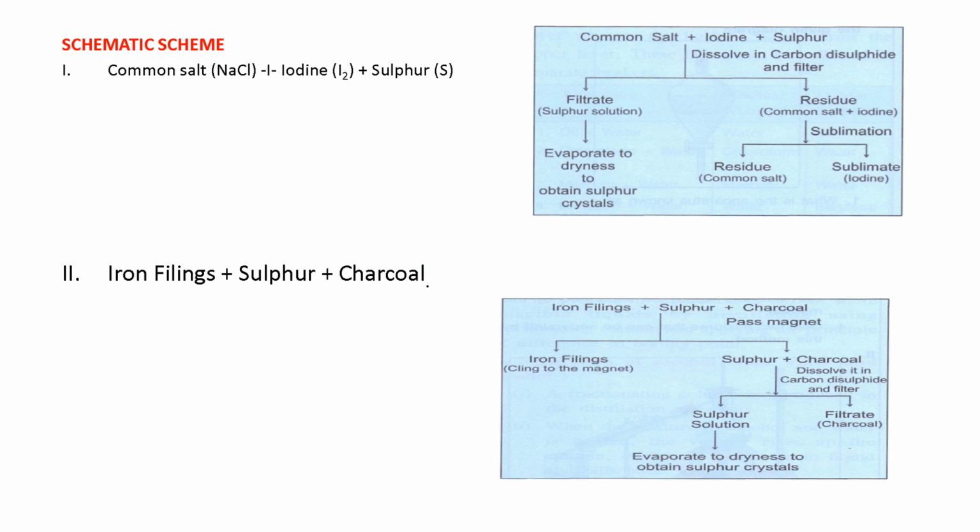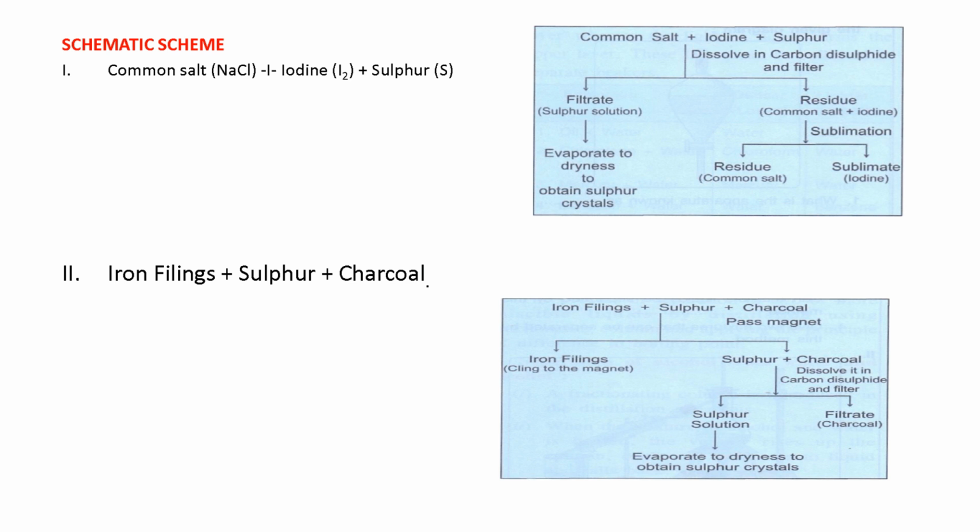The next topic is the schematic scheme for separating mixtures. Here we can see some examples, like if we want to separate common salt, iodine and sulfur. What is the procedure? First we dissolve it in carbon disulfide, because sulfur dissolves in carbon disulfide, and filter. So in the filtrate there is a sulfur solution, and in the residue, common salt plus iodine.